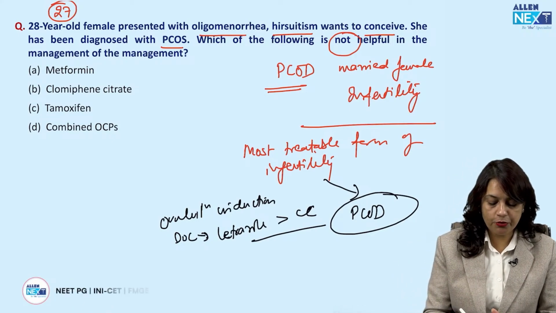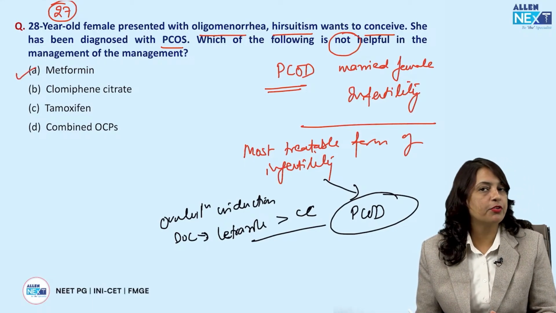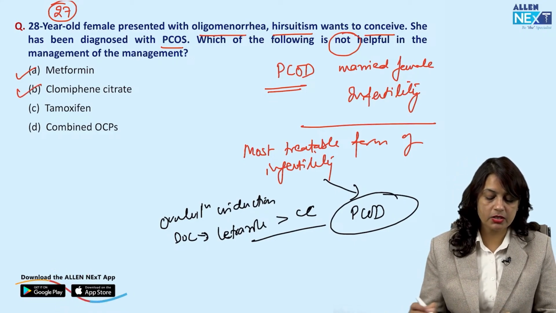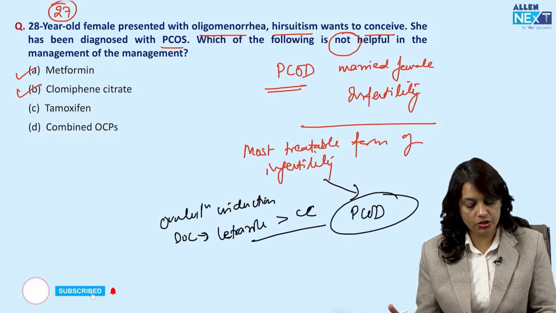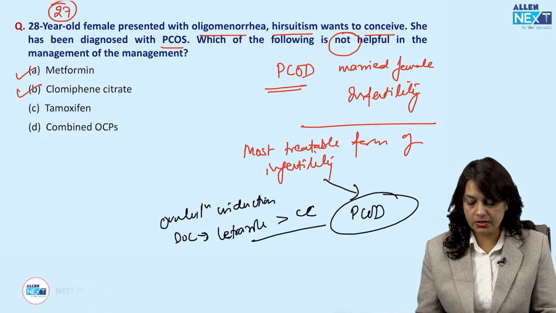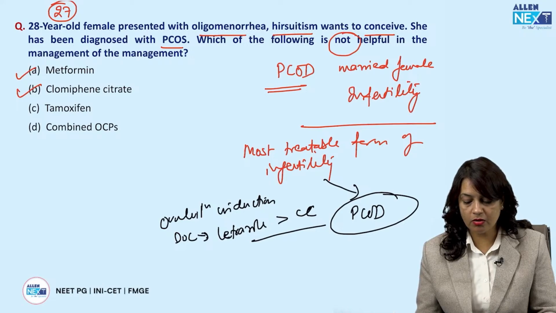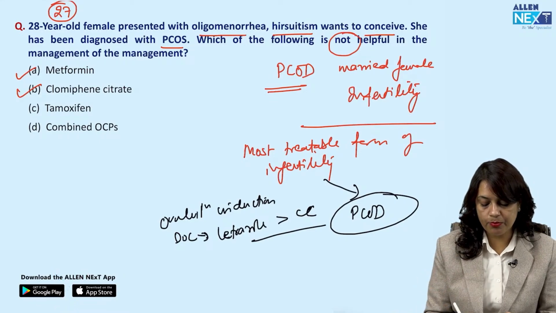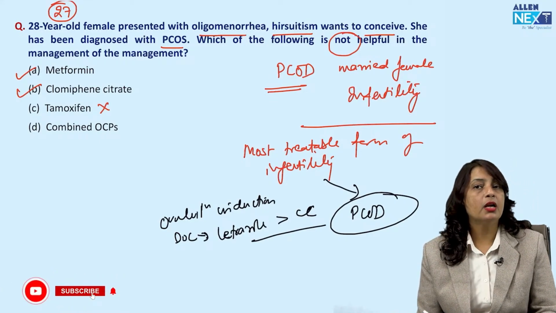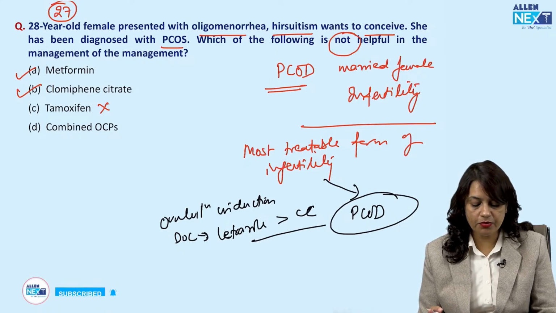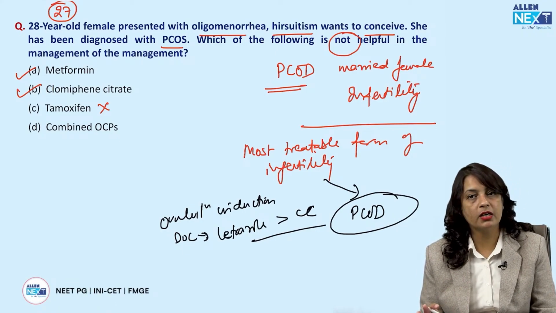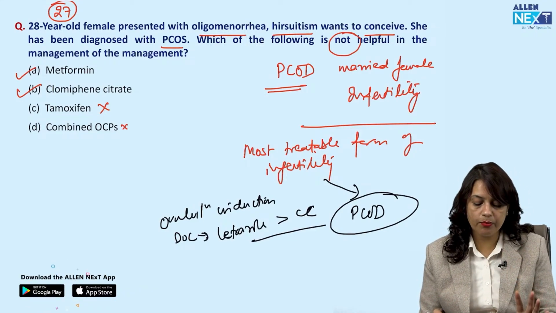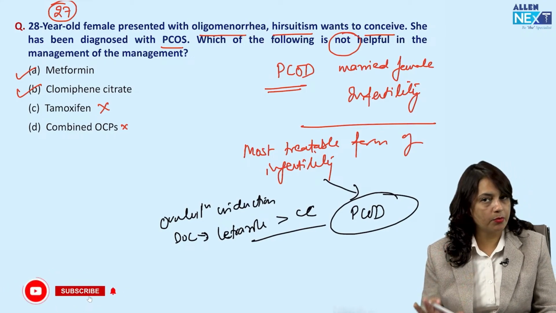So metformin is given in PCOS patients, and even if the female conceives on metformin, it does not cause any teratogenic effect. Clomiphene citrate is the one which is given as an ovulation induction agent. Now, combined OCPs, again, will not solve the purpose because this patient wants to conceive. Now, which of the following is not helpful? Tamoxifen is not going to be helpful. Even if it is a case of infertility, combined OCPs will provide contraception. Okay. If it is what is not helpful, it will be tamoxifen.